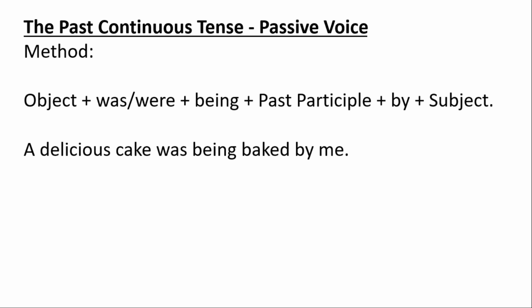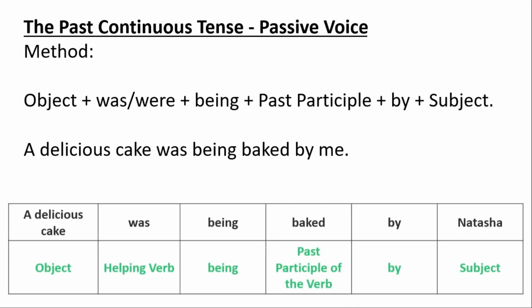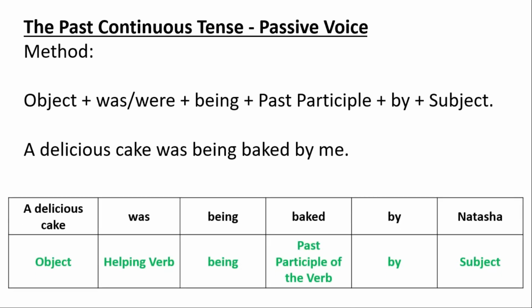In this sentence, a delicious cake is an object, was is helping verb, being is the present participle of be, baked is the past participle of the verb, by, and the subject Natasha.